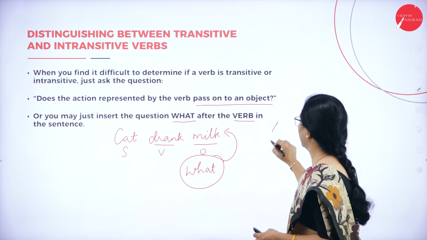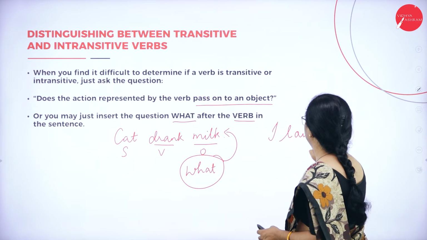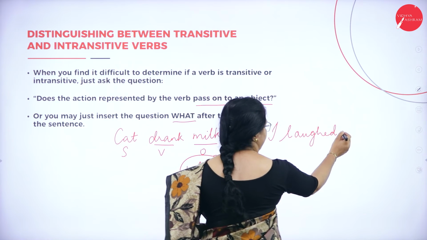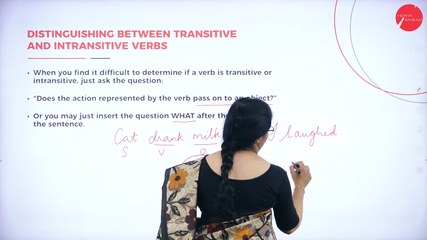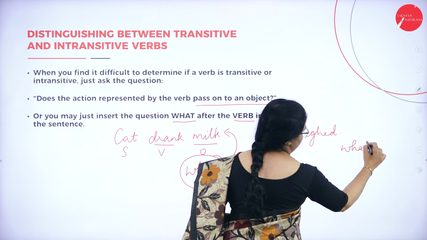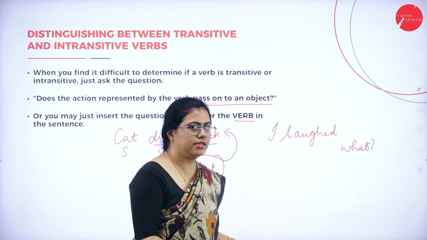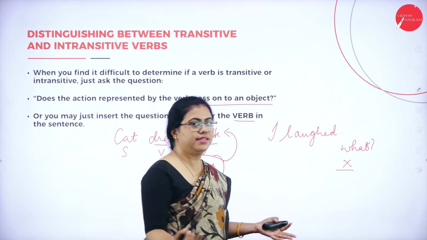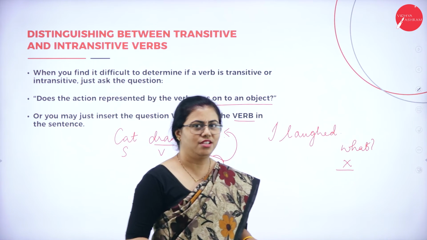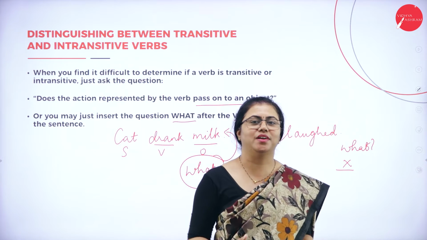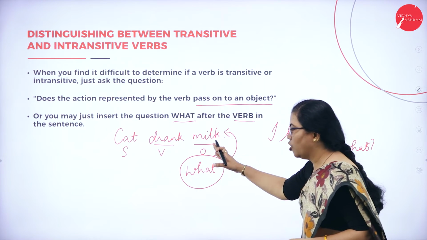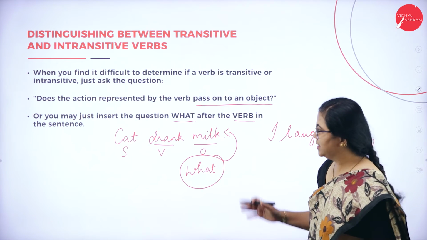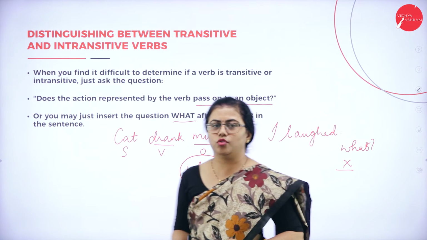Suppose I say, I laughed. I end the sentence. I laughed what? Are you getting an answer? No, you are not getting an answer. I laughed what? No answer. Sounds weird, isn't it? The question itself sounds weird. So whenever you have an object, whenever you are getting an answer for what or who, then it is a transitive verb. Who also, I must give you an example.